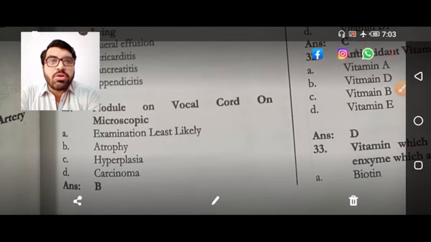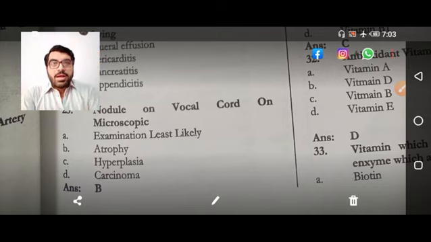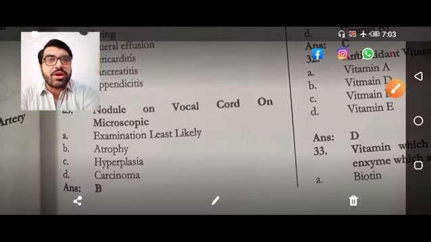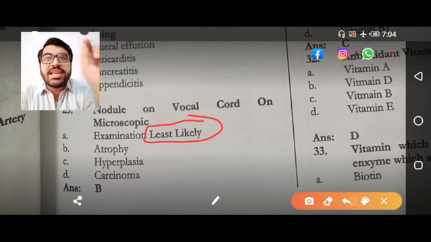So nodule on the vocal cord on microscopic examination least likely is, now studies have shown the vocal cord nodules are always benign. So we have to understand this thing. They are talking about least likely.